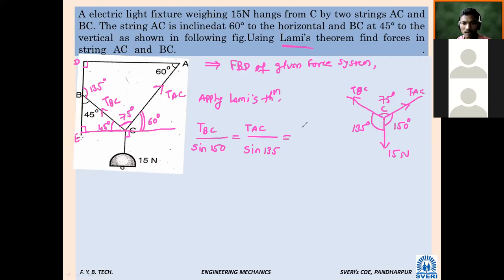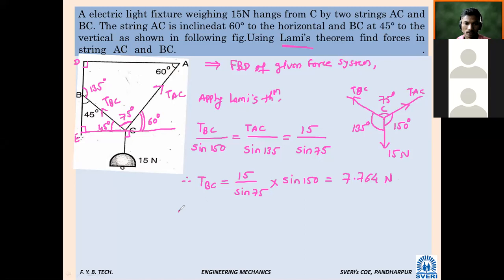Shall I write here 15 directly? Yes, sir. Okay. 15 divided by sine of which angle? 75. Sine of 75. Therefore, tension in BC is equal to, calculate now. 15 divided by 7.76, into 7.76. 7.764 Newton.